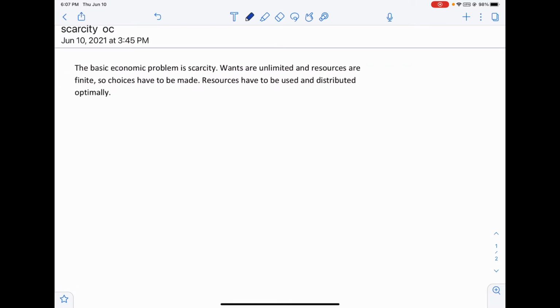So first of all, what is scarcity? It is the basic economic problem. So what does that mean? That means that wants are unlimited and resources are finite. It means that the resources are going to run out quickly.